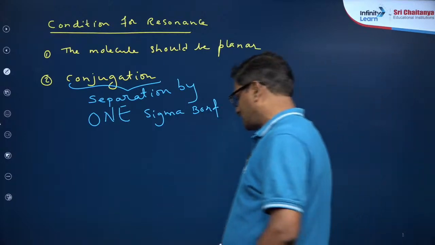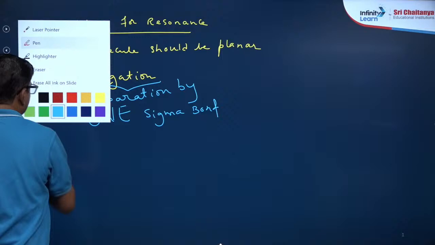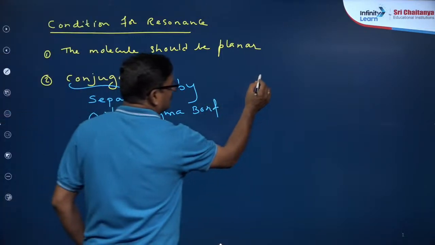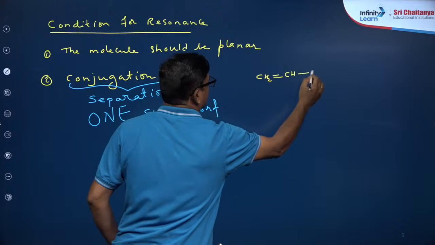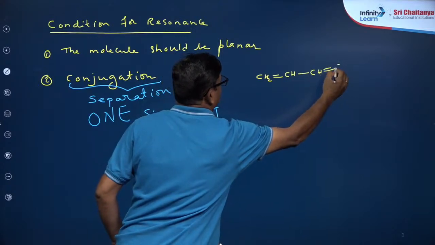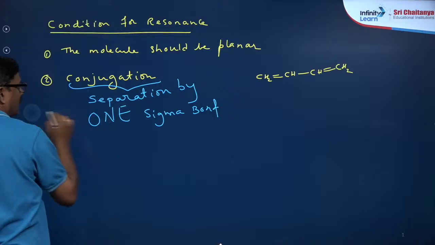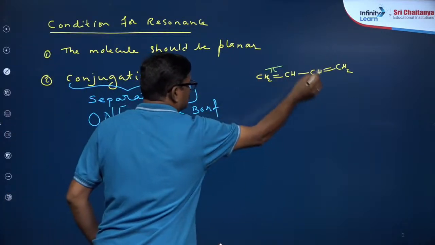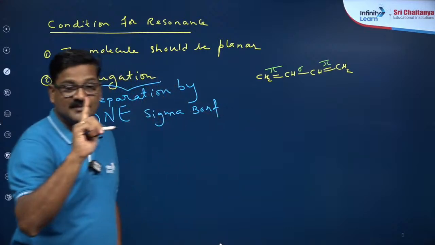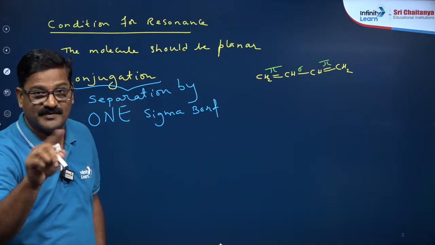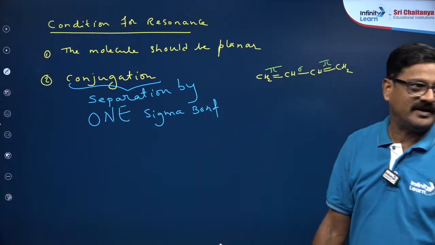Okay, types of conjugated systems. Let's see here: CH2 double bond CH, single bond, CH double bond CH2. You can see here the pi bonds are separated by one sigma bond. So that is called a pi conjugated system. Understand? Pi conjugated system. Any doubt?